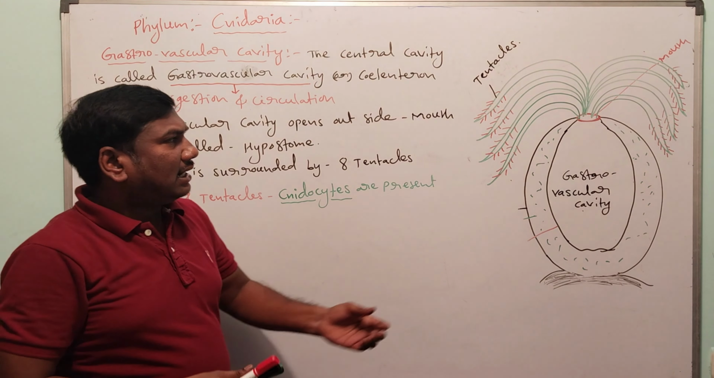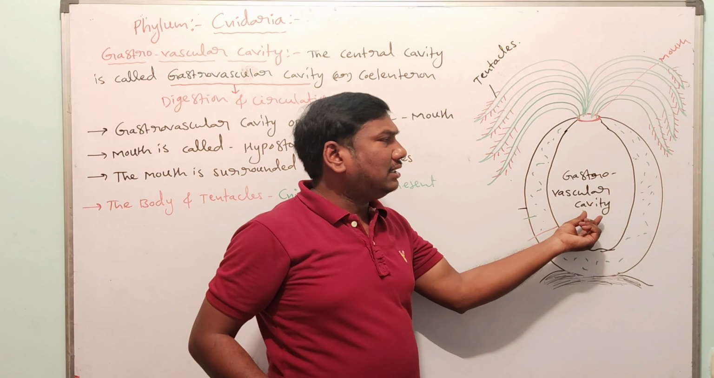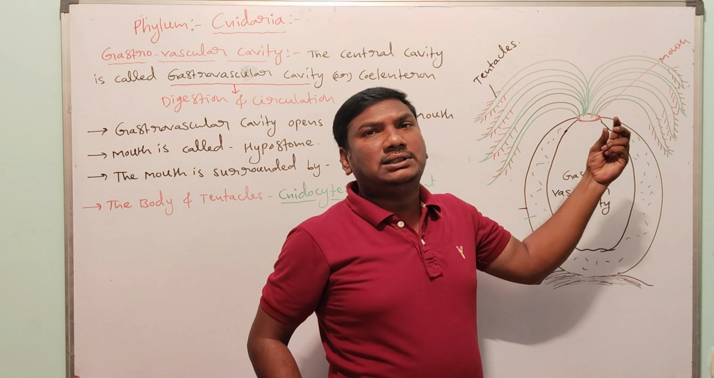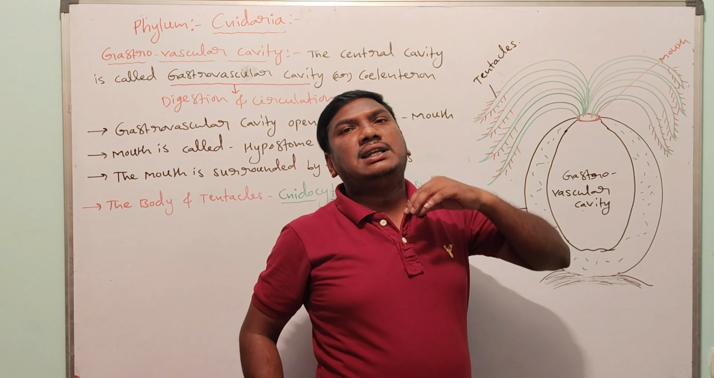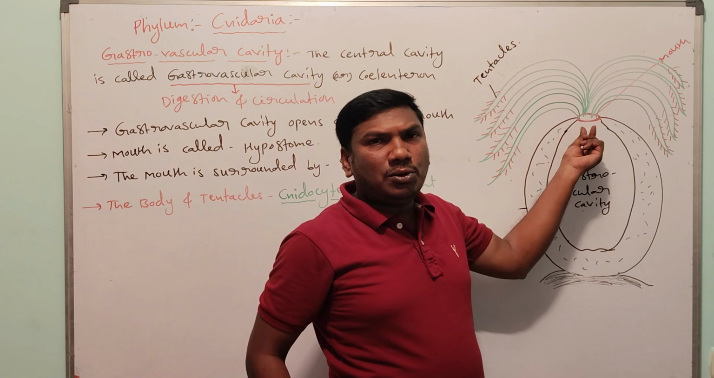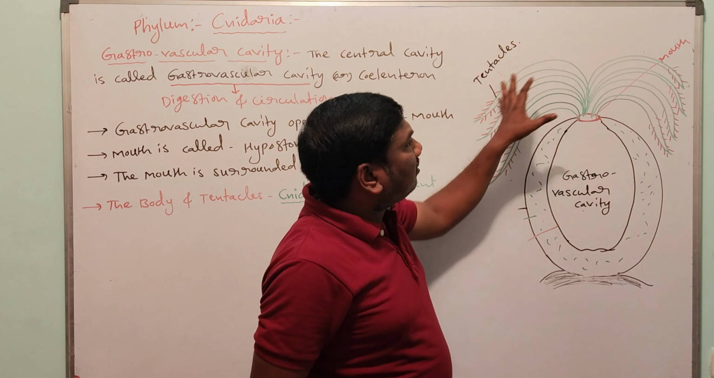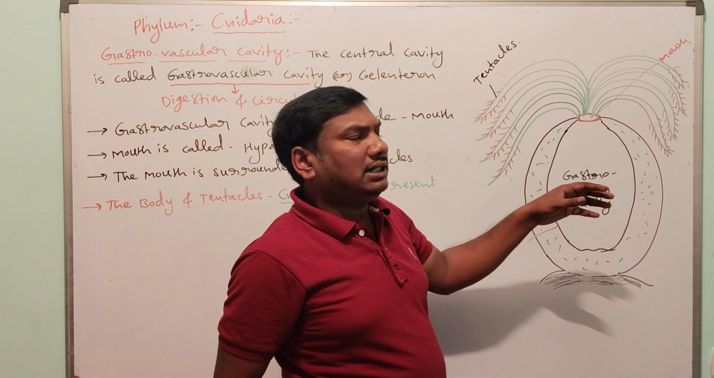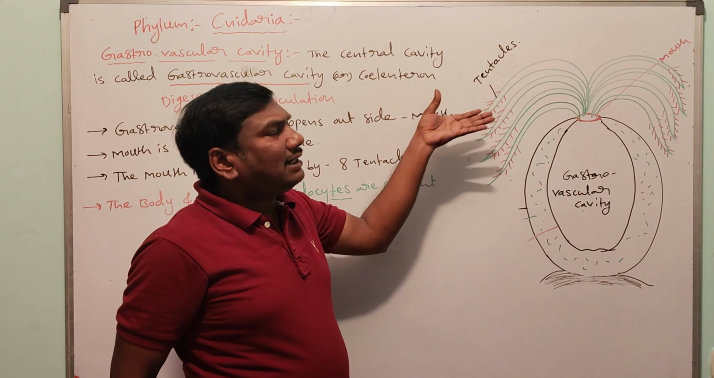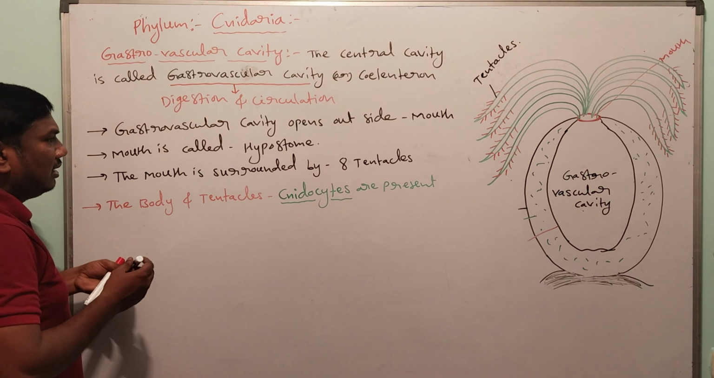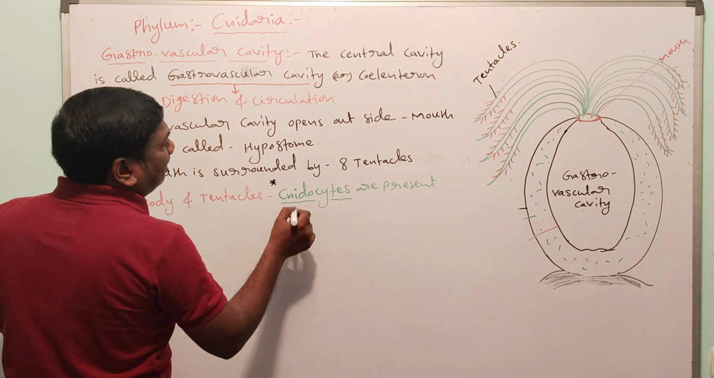First, the central cavity is called the gastrovascular cavity. This gastrovascular cavity opens into the mouth, which is called the hypostome. These are the two functions, intake and release. Because only one opening is present, it is called an incomplete gut. Next, the mouth is surrounded by 8 tentacles. Next, in the body and the tentacles, cnidocytes are present. They are very special characters.